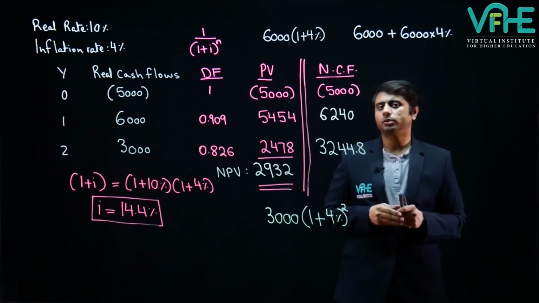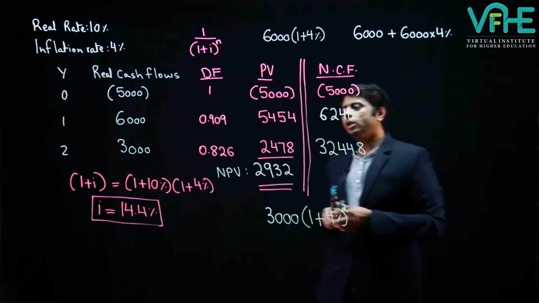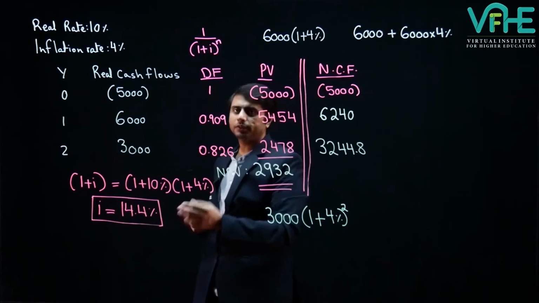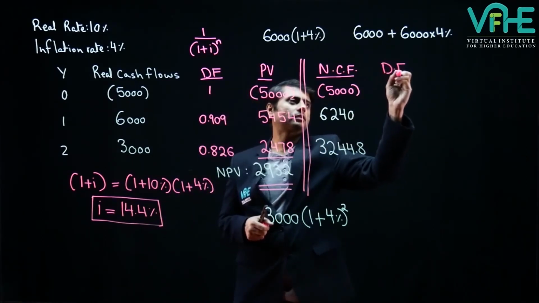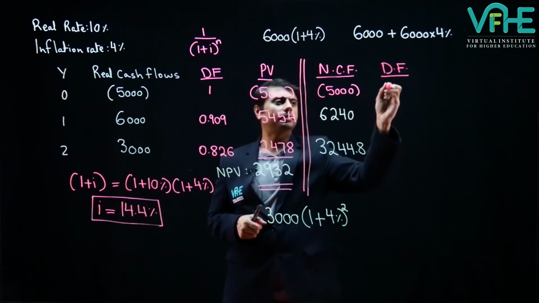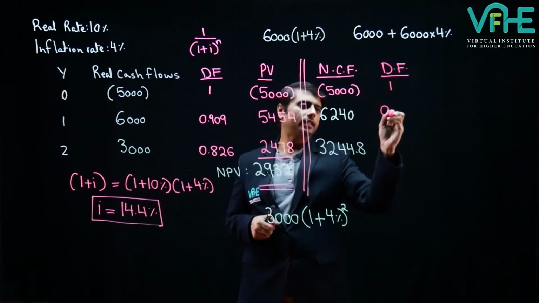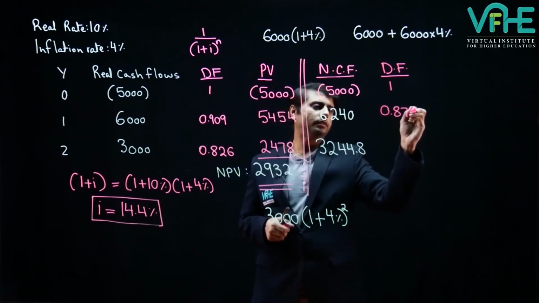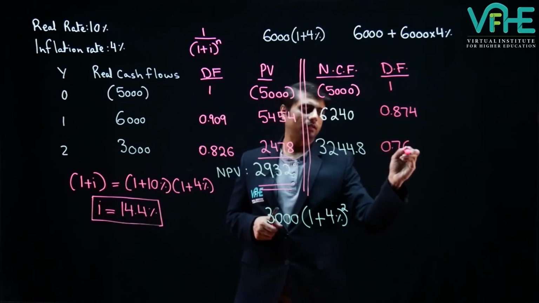So now these nominal cash flows have had the effects of inflation in them, and in order to calculate the net present value, we will have to use the nominal rate. Using the nominal rate of 14.4%, we will now calculate discount factors. Our first discount factor will be 1. The second one will be 0.874. And the third one will be 0.764.